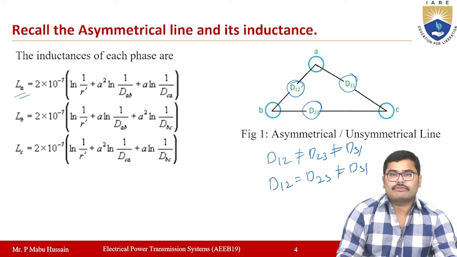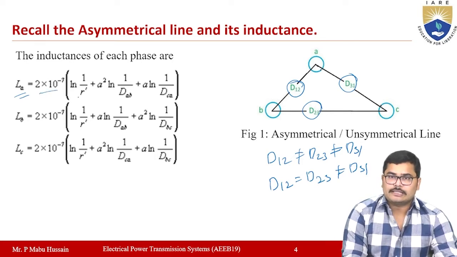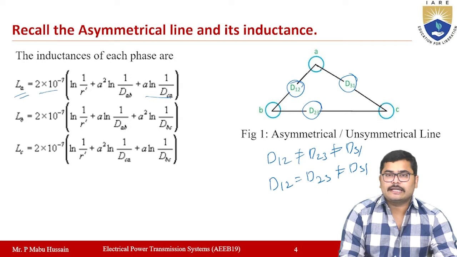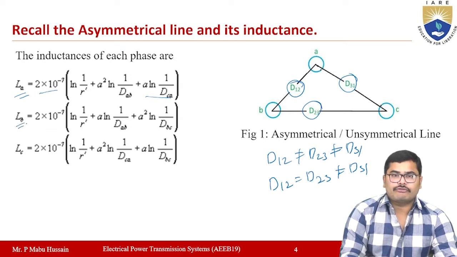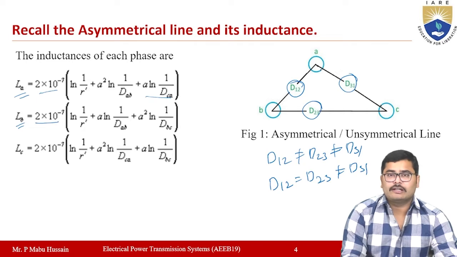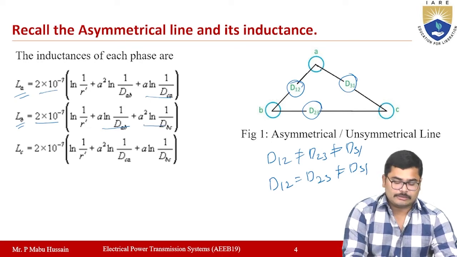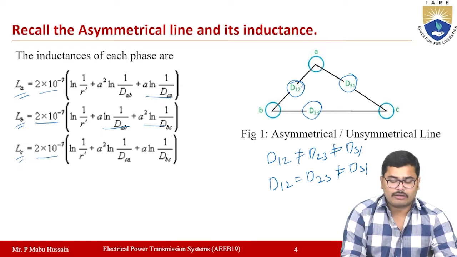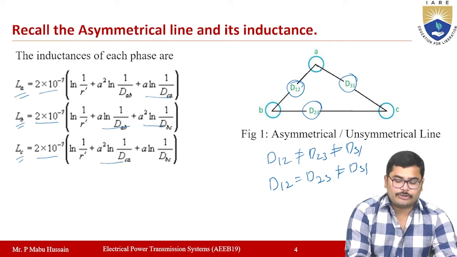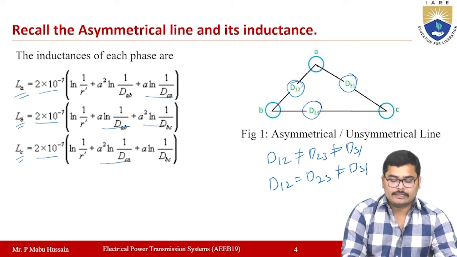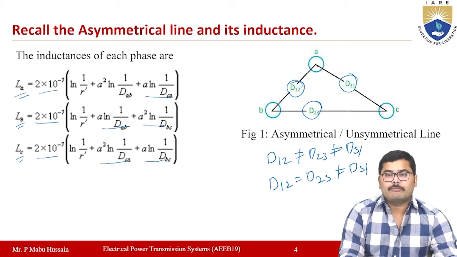The value of inductance for phase A, which is LA, will be equal to 2 into 10 power minus 7 ln 1 by R dash plus A square into ln 1 by DAB plus A into ln 1 by DCA. The inductance for phase B, LB, is equal to 2 into 10 power minus 7 ln 1 by R dash plus A into ln 1 by DAB plus A square into ln 1 by DBC. Similarly, the inductance for phase C, LC, is 2 into 10 power minus 7 ln 1 by R dash plus A square into ln 1 by DCA plus A into ln 1 by DBC.